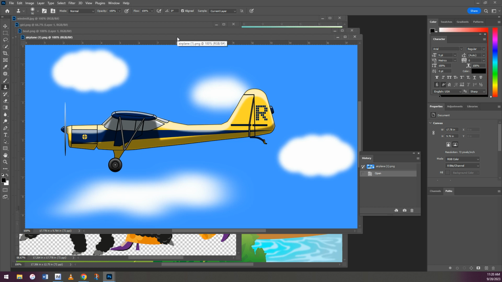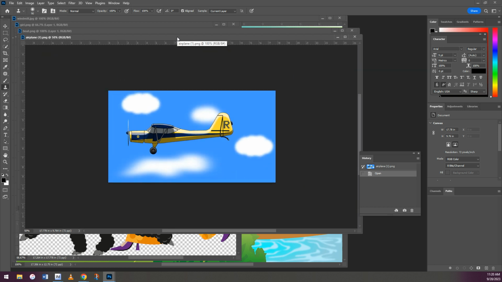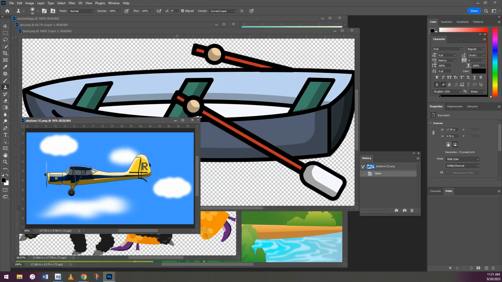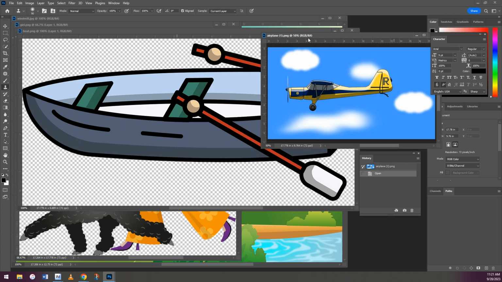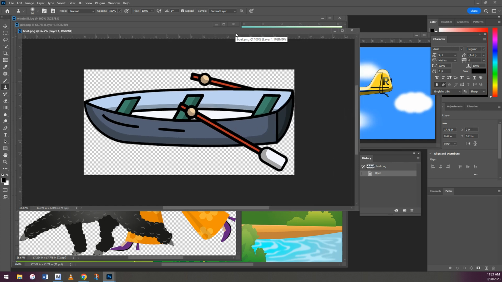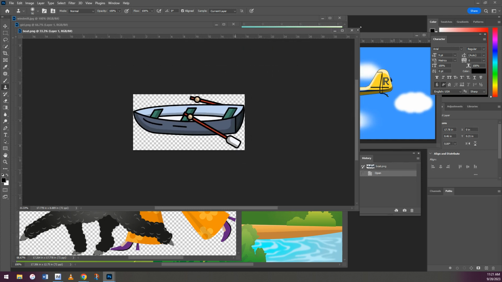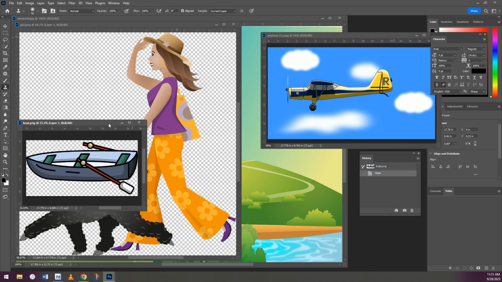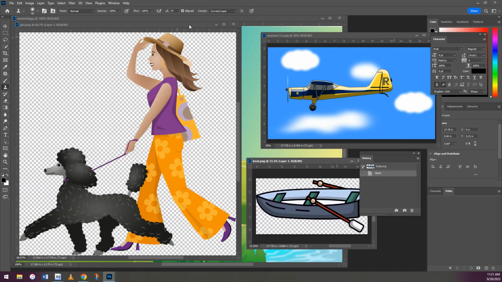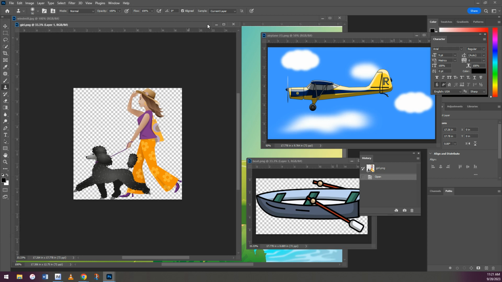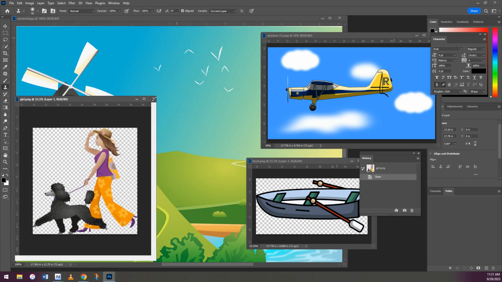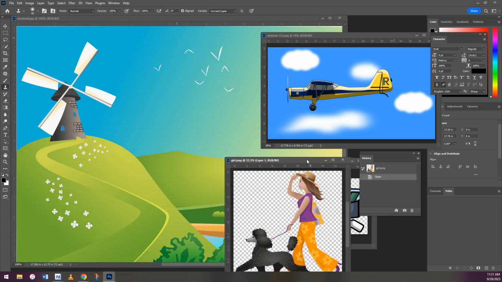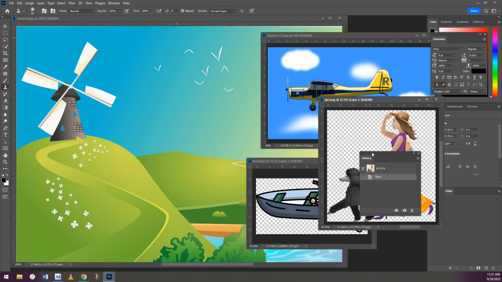If you would like them to be a little smaller, you can hit Control and the minus key. So then you could maybe see them side by side. So that's how you can resize them. So here's my plane, Control minus, here's my boat. Just gonna kind of make it so I can see all of these. Here's the girl walking the dog. And then I'm gonna use this windmill picture as my background.